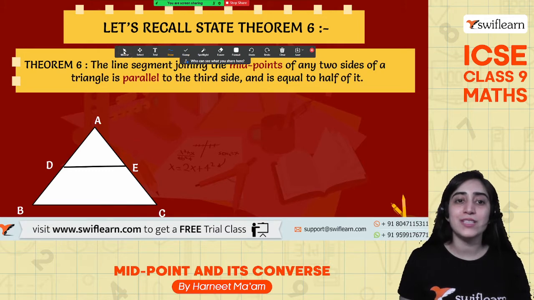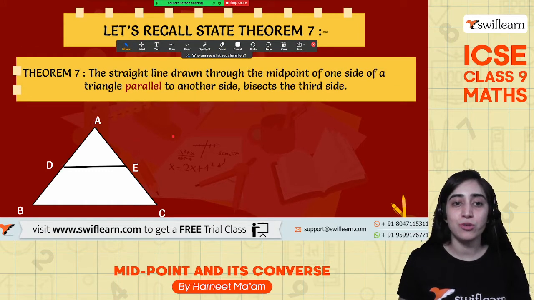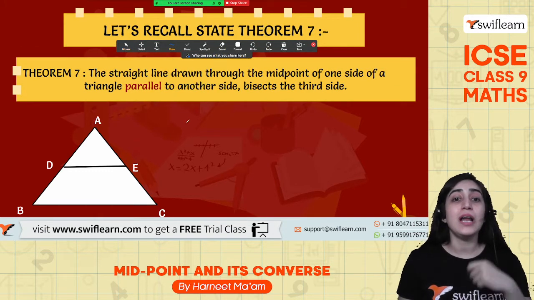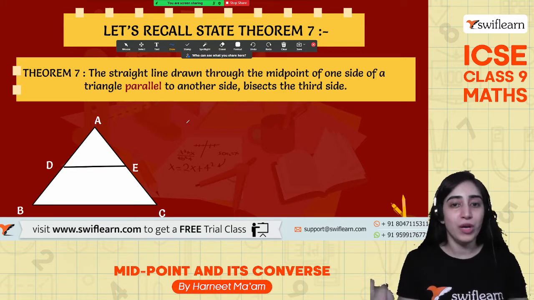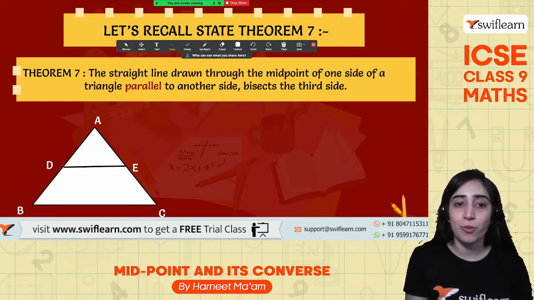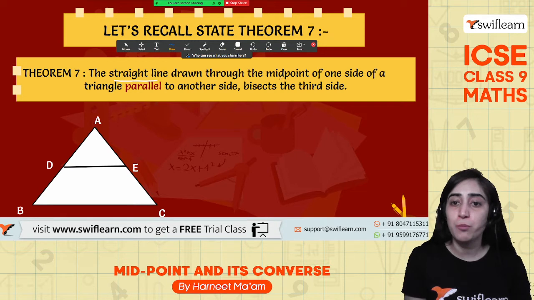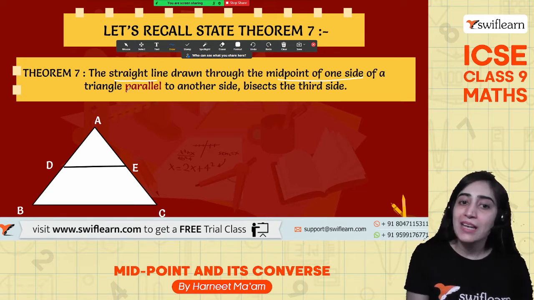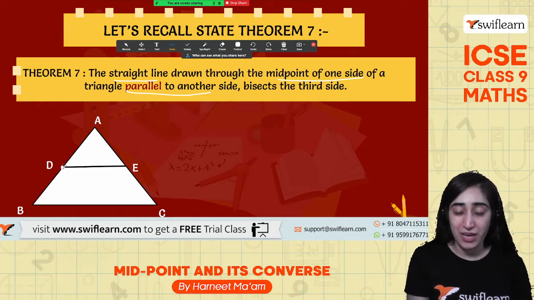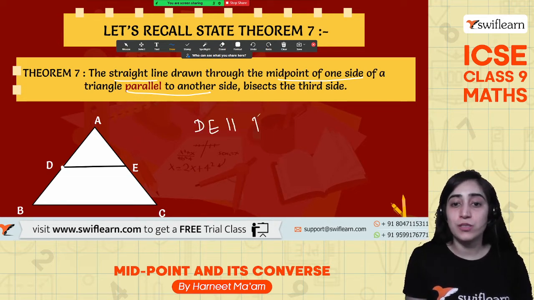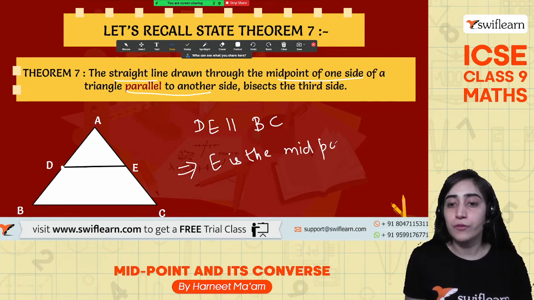Let's move on to the next theorem. The next theorem is just another way of putting the same words together. What does it say? That if a straight line is drawn through the midpoint of one of the sides and it's parallel to another side, so if I say that D is a midpoint of AB, and it's already given that DE is parallel to BC, which will automatically tell me that E is the midpoint of the third side.